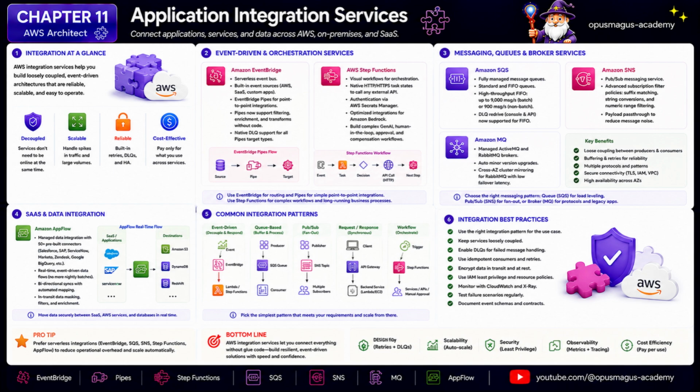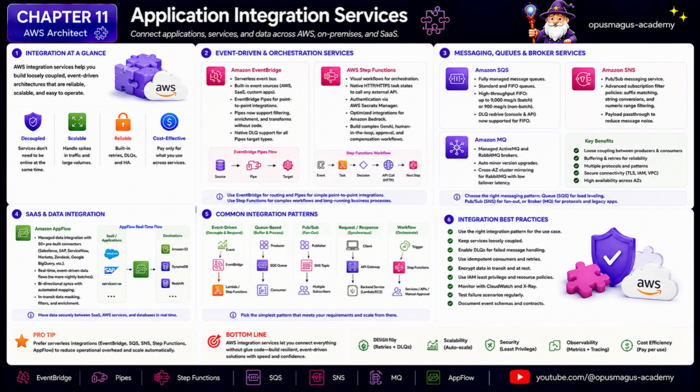SNS filtering is important because not every subscriber should receive every message. Advanced filtering helps reduce noise and cost by letting subscribers receive only relevant events. This is a good example of modern integration becoming smarter at the platform layer. Instead of writing small filtering Lambda functions everywhere, the messaging layer can often filter earlier.